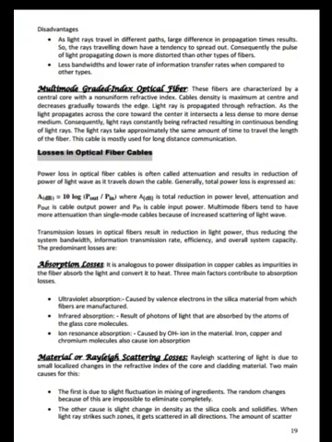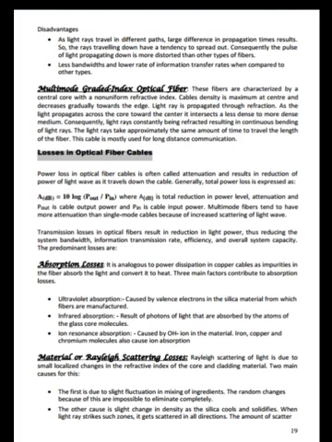As light rays travel in different paths, a larger difference in propagation times results. So the rays traveling down have a tendency to spread out. Consequently, the pulse of light propagating down is more distorted than in other types of fibers. Less bandwidth and lower information transfer rates when compared to other types.